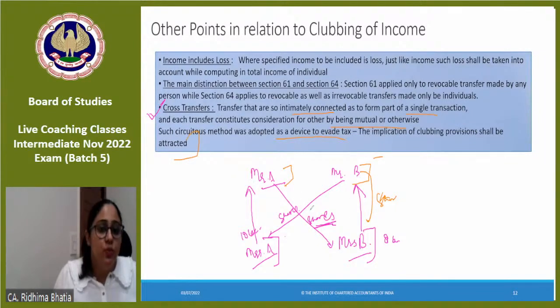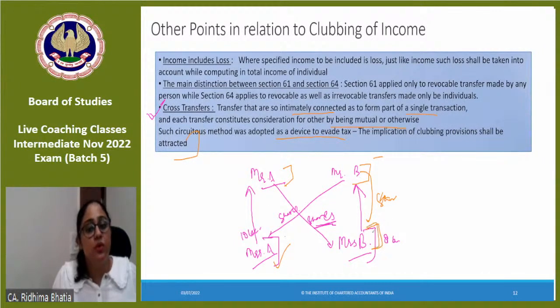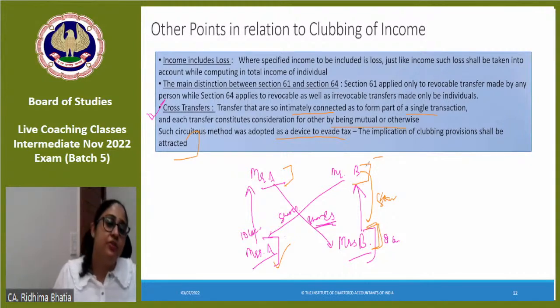So don't be over smart. They say if you're making such a mutual transfer, that means you are trying to evade tax. That means the clubbing provisions would apply. So whatever Mrs. A earns will become taxable in the hands of Mr. A through clubbing, and whatever Mrs. B earns would be clubbed in the hands of Mr. B through clubbing. Clear?